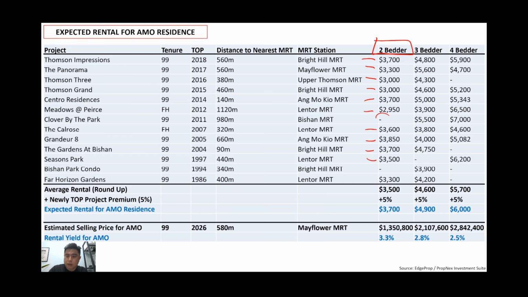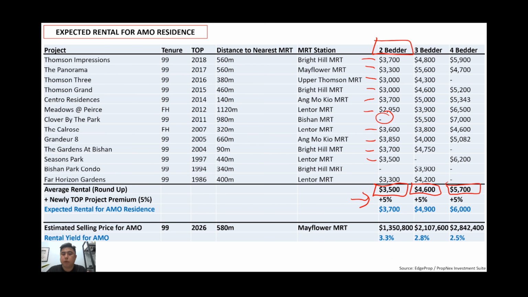So for Clover Butter Park, there's no 2-bedder units there, which is why I left it empty. And averagely, a 2-bedder is around 3.5, and then a 3-bedder is around 4.6, and a 4-bedder is commanding about 5.7, right? And then for AMO, how much rental are we expecting? So for a new launch, usually it will command a 5% to 10% premium versus the older project.